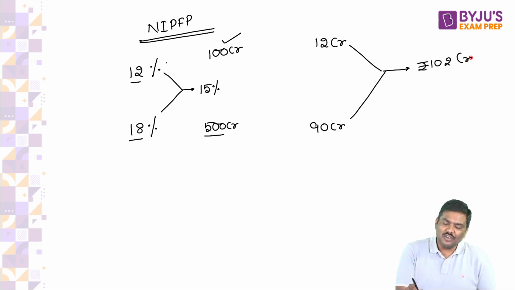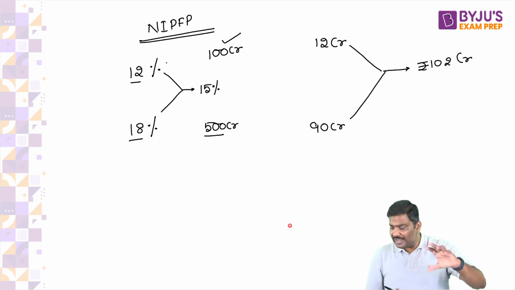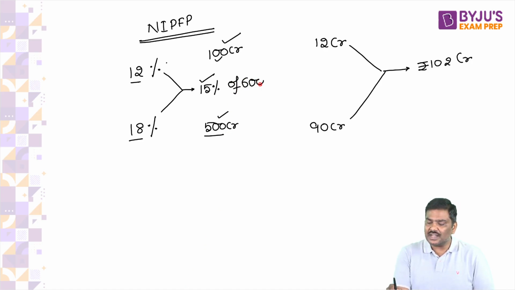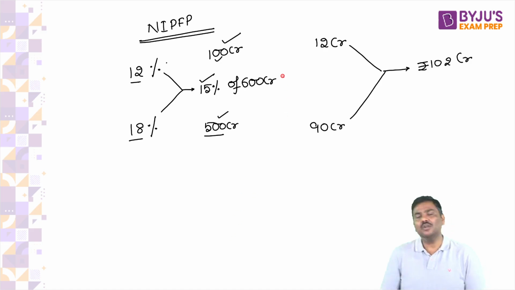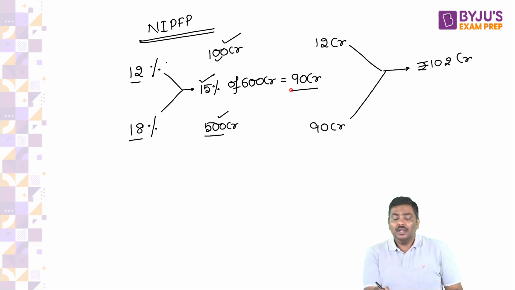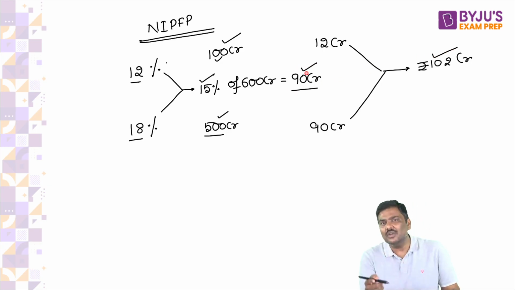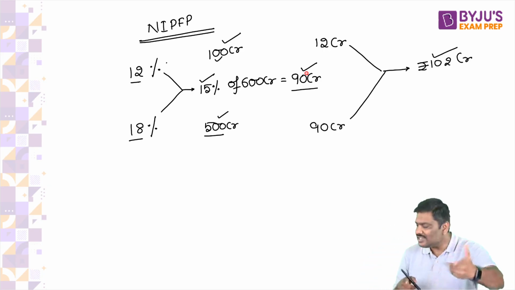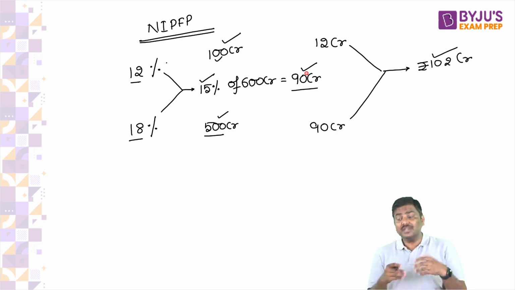Now, you have merged both the 12 and 18 into 15%. Now, the total value of goods and services will be 600 crore. So, 15% of 600 crore will be how much? 15% of 600 crore will be 90 crore rupees. Earlier, you collected 102 crore. Now you are collecting 90 crore rupees. Will it not lead to loss of revenues for the states? Will it not lead to loss of revenues for the central government? So that was the concern.